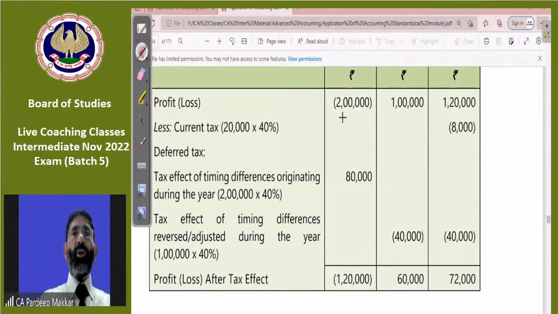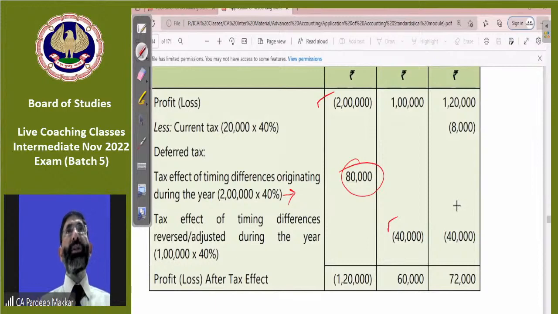Yes. So on this loss of 2 lakh, we have a tax of 40%. So on the 2 lakh loss, we have to save a tax of 40%, that is 80,000 rupees. So this is 40% on 2 lakh. This 80,000 will be adjusted in future years. In the next year, there's a profit of 1 lakh, so 40% of that, 40,000, will be adjusted in that year. In the next year, further, how much do we have to adjust? Out of 80,000, 40,000 is already adjusted. So the balance of 40,000 will be adjusted in this year.